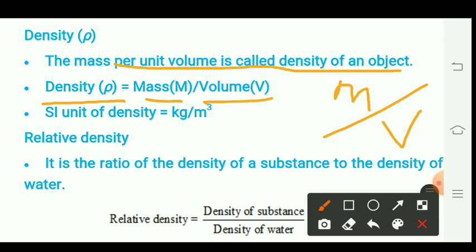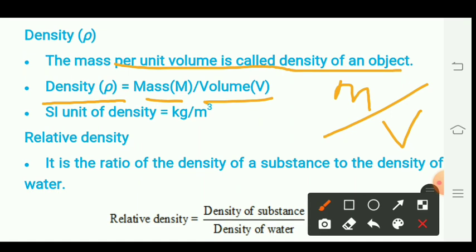As you know, the density of a substance is defined as mass per unit volume, and the unit of density is kilogram per meter cube. The density of a given substance under specified conditions remains the same. Therefore, the density of a substance is one of its characteristic properties.